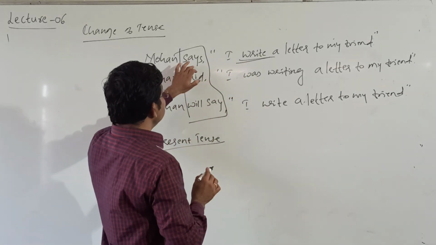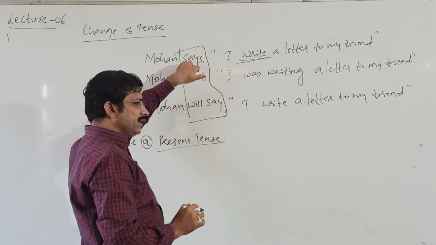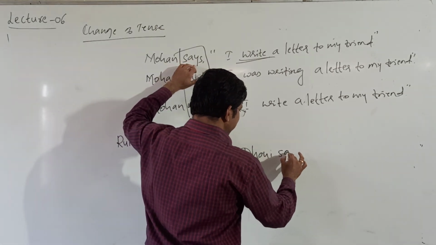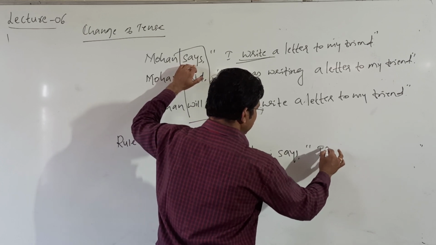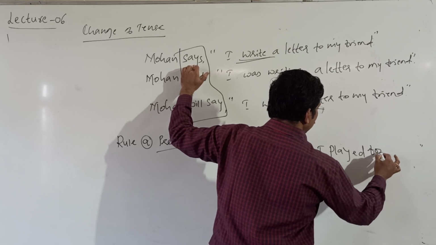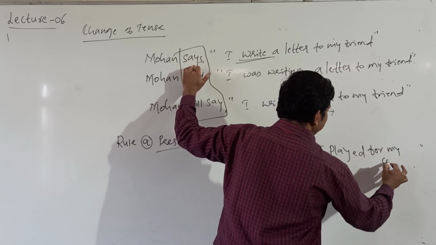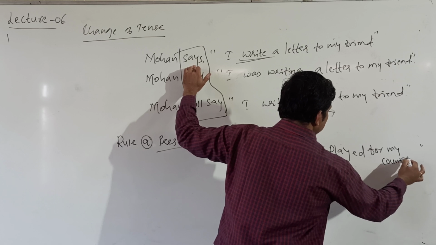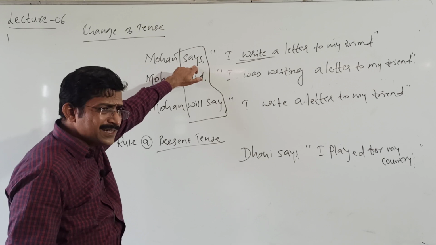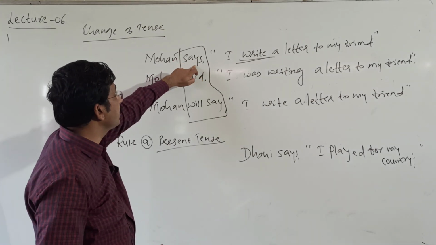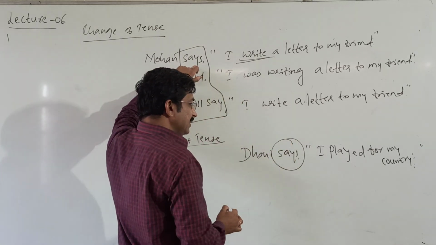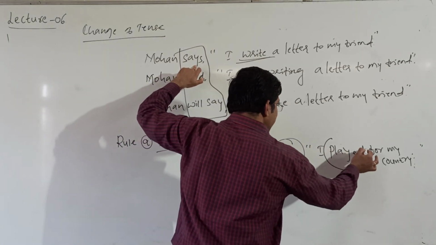Reported. If this is in reporting verb, take example here. Dhoni says, I played for my country. Example here. If this is in present tense, then it should not be changed.